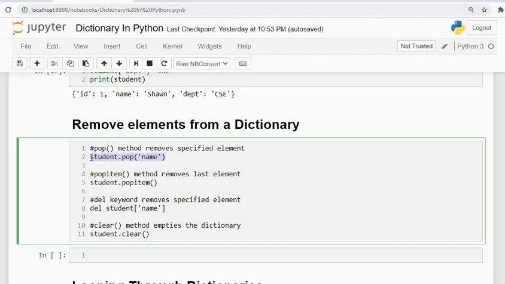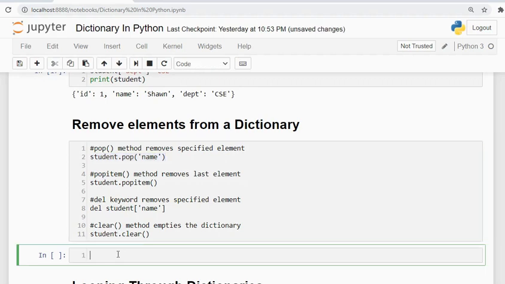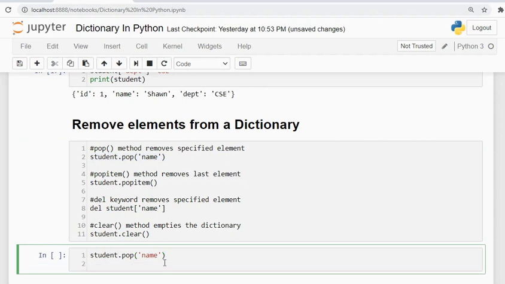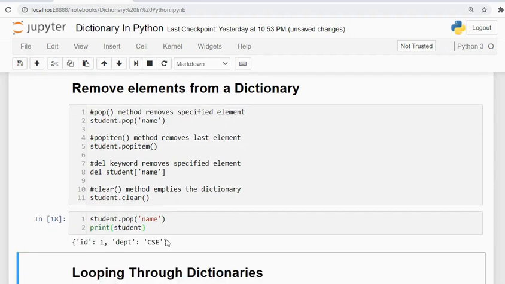Name, and we'll print student as well. Let's check what is happening. Now the name has been removed.